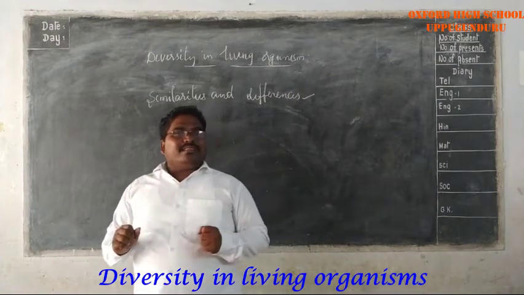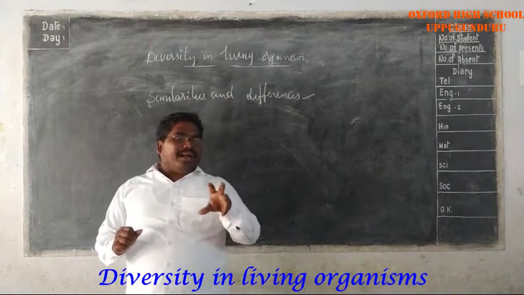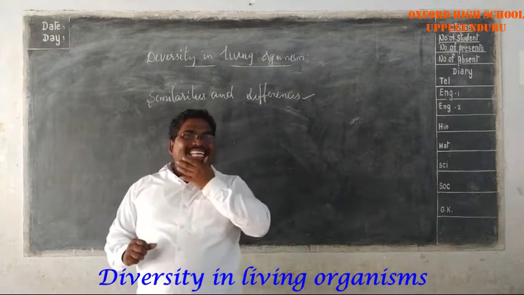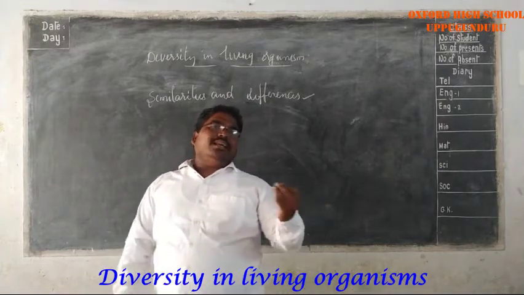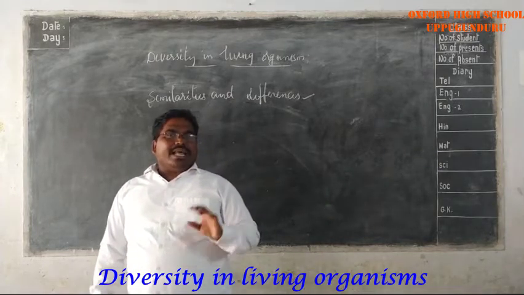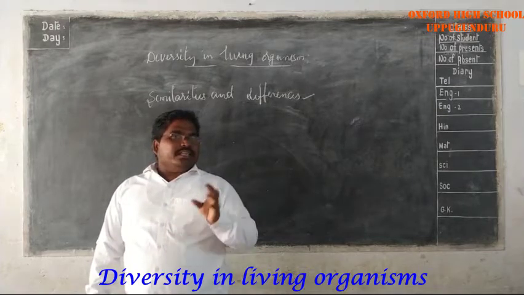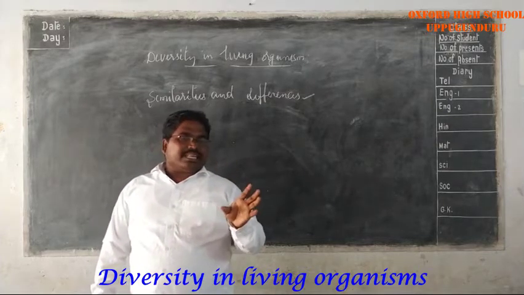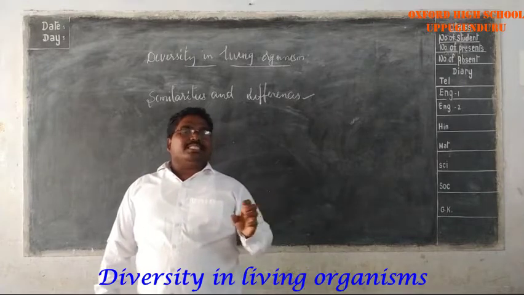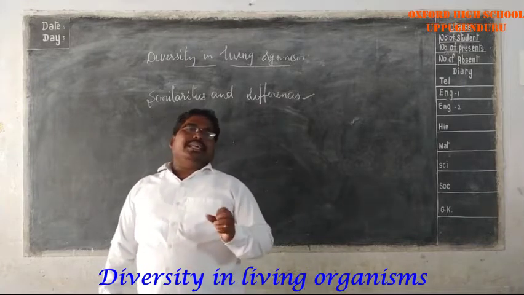Especially in the plants, on the basis of the structure of the seeds and the parts of the seeds, the plants are categorized into monocots and dicots. Dicot plants and monocot plants. In that, we observed that the leaf structure is different. Root structure is different in the monocot and dicot.